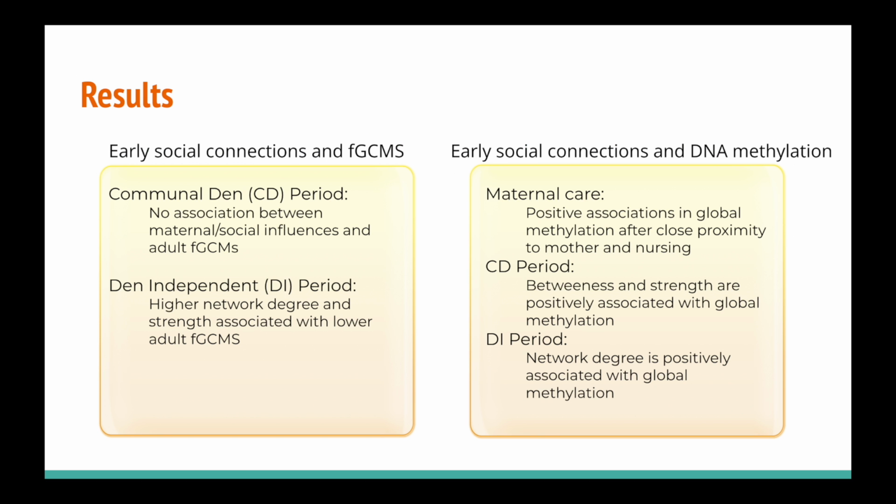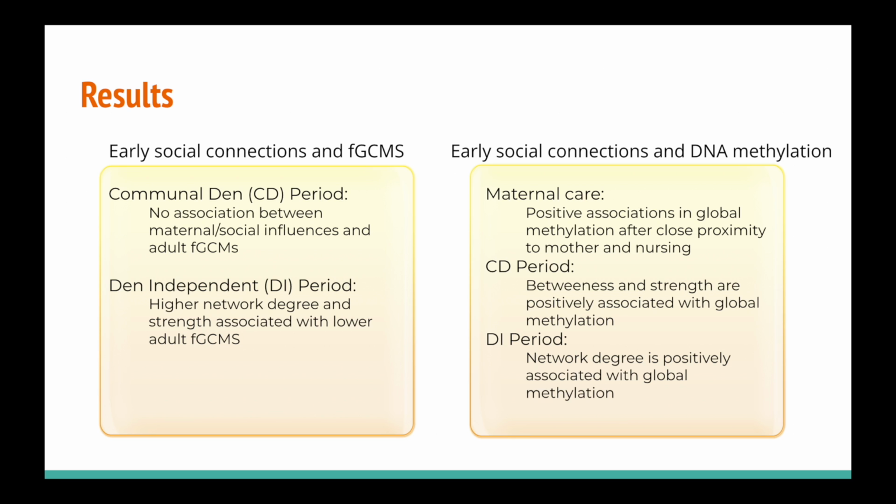By studying hyena cubs in the communal den period, the researchers concluded that neither maternal nor social influences are associated with FGCMs in adult hyenas. However, the researchers noted that for hyenas in the den-independent stage, higher network degree and strength are associated with lower adult FGCMs. The researchers found greater time spent in close proximity to the mother and more time spent nursing were both associated with higher global methylation. Grooming had no effect on global methylation.